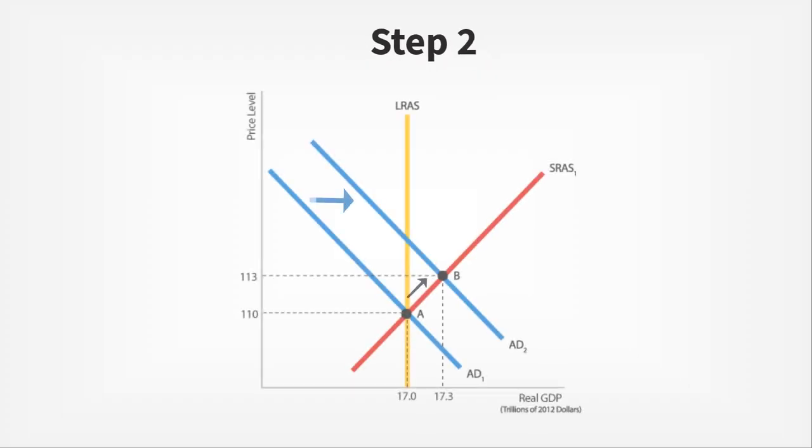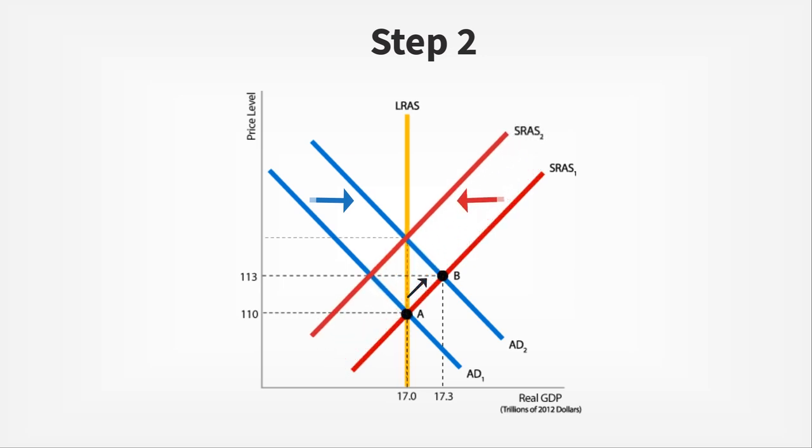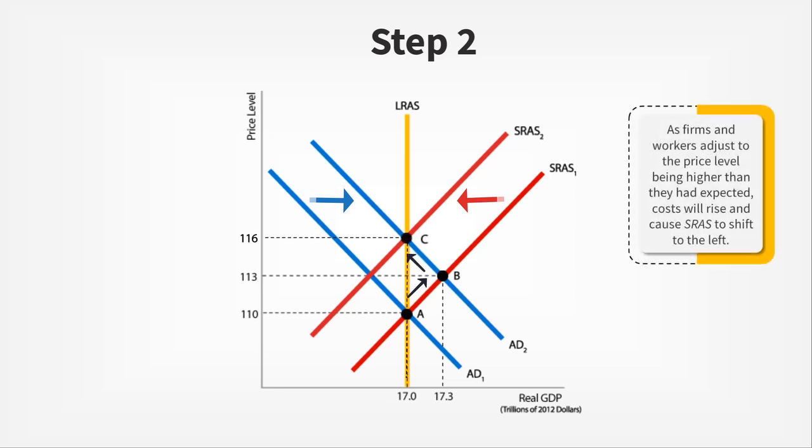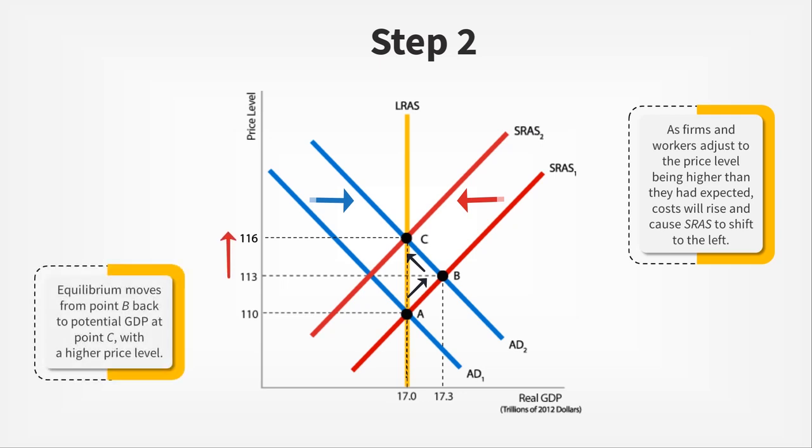As the cost of doing business increases, the short-run aggregate supply curve will shift to the left, moving back toward its long-run equilibrium. This is represented in point C. Notice that output has once again settled at potential output at the long-run aggregate supply curve, but at a higher price level, which means the economy has experienced some additional inflation in the long-run adjustment phase.